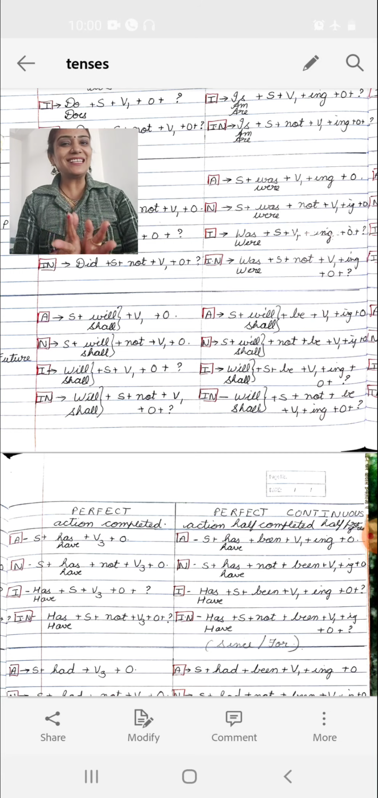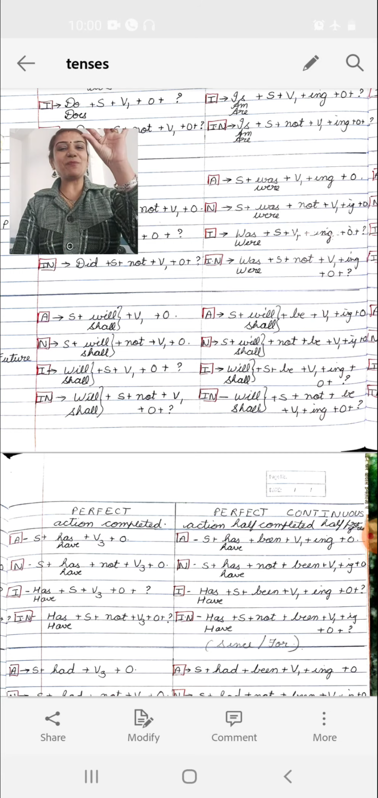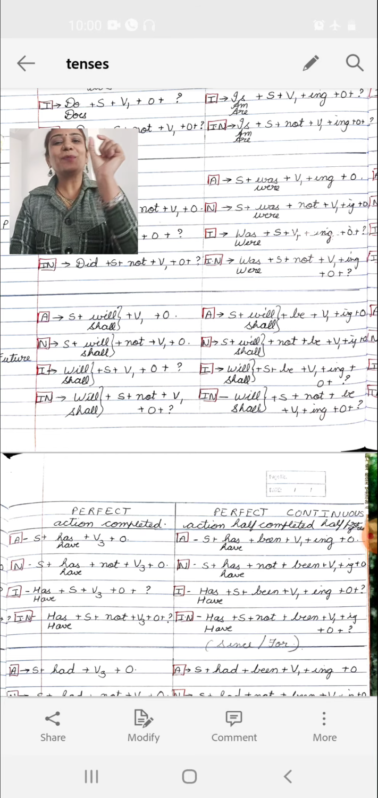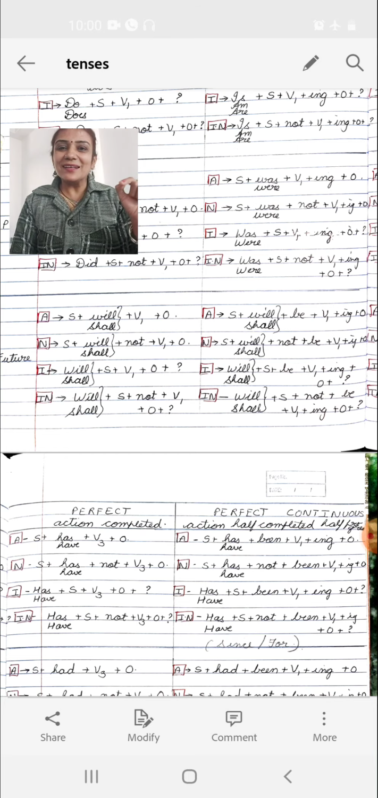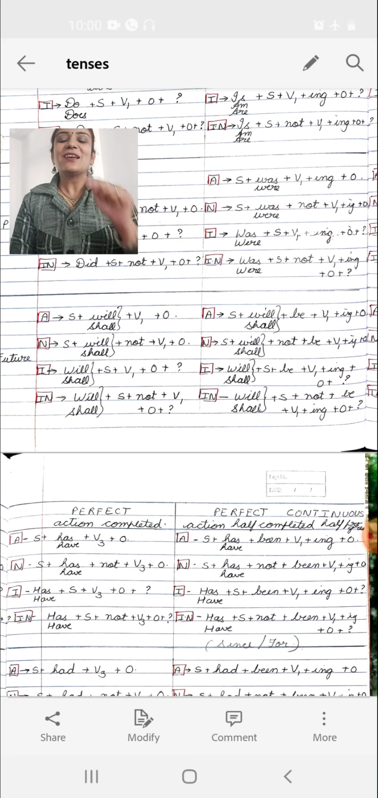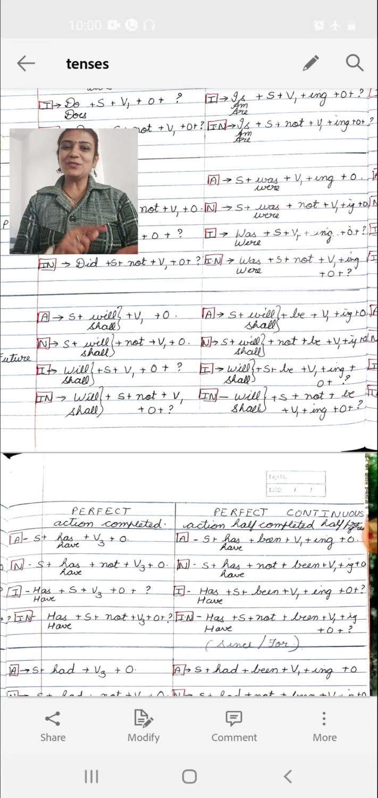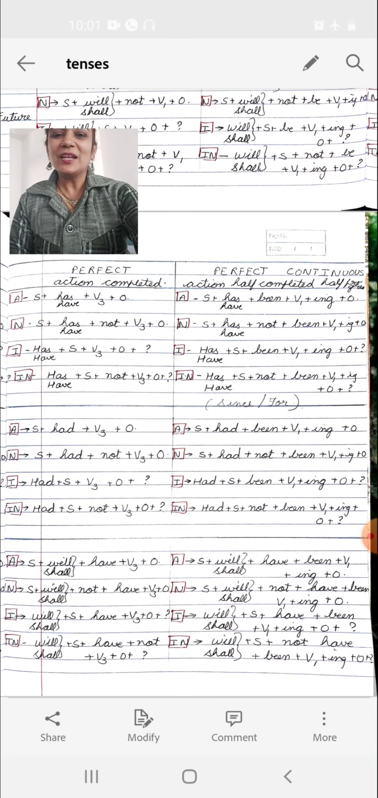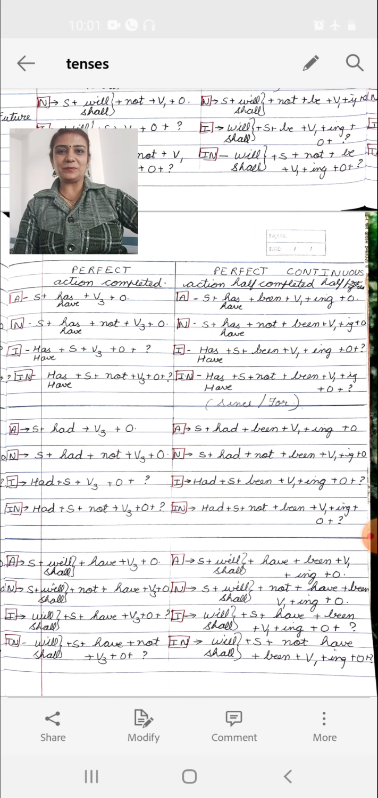So what is the sentence here? In case of present continuous, Ram is writing a letter. Past continuous, Ram was writing a letter. Future continuous, Ram will be writing a letter. Okay, so this is how the continuous tenses go. Now let us come to future perfect tense.